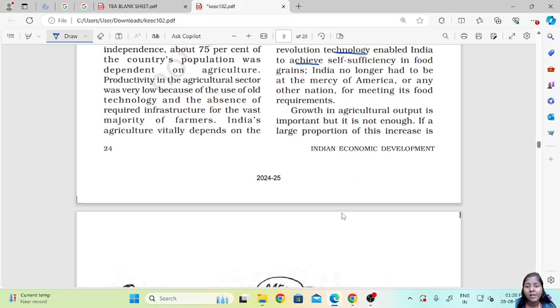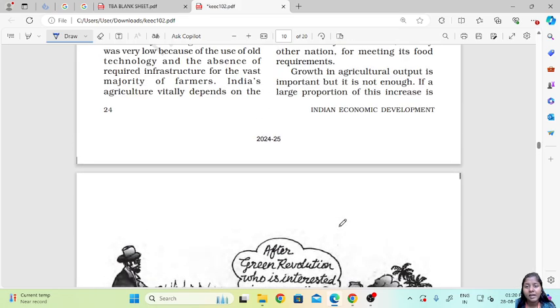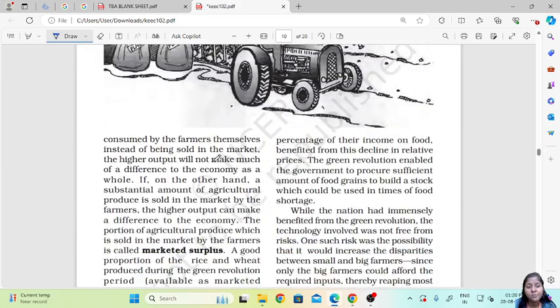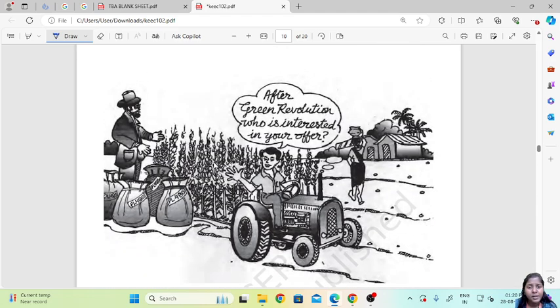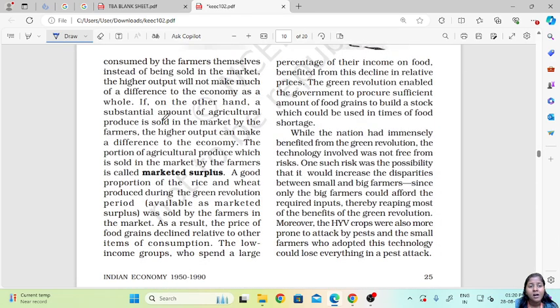Here we can see that growth in agriculture output is important, but still it was not enough. If a large proportion of this increase is consumed by the farmers themselves instead of sold in the market, then the output will not make much of a difference to the whole economy. On the other hand, if a substantial amount of agricultural produce is sold in the market by the farmers, the higher output can make a difference to the economy.